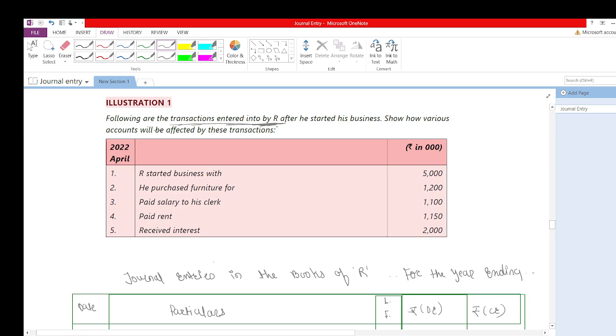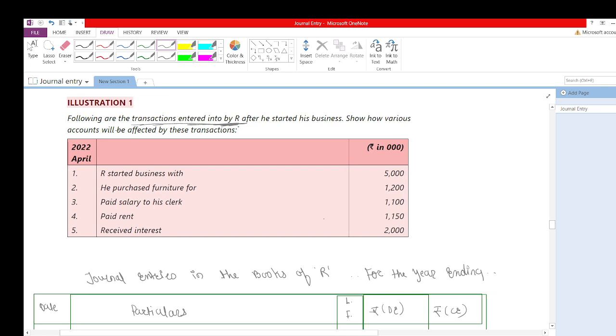Okay, so the first thing is how to record journal entries. I will show it here by taking very small examples. Now, I started business with rupees 5,000. This is actually 50 lakh because rupees in 1000 is given. If I write 1 2 3 and further 3 more 0s, 1 2 3, this is 50 lakhs. So the rupees they have given are in 1000. We are also going to record as per the question.